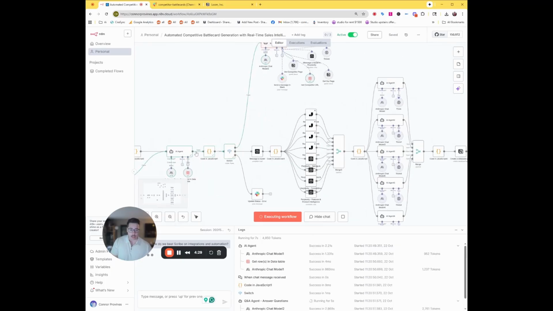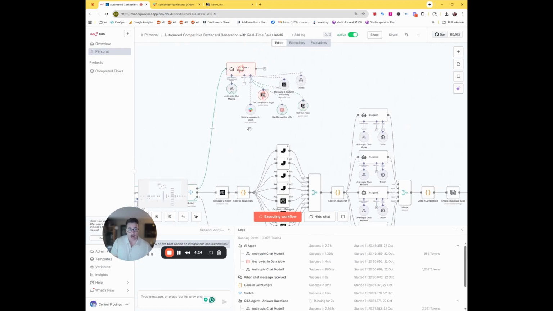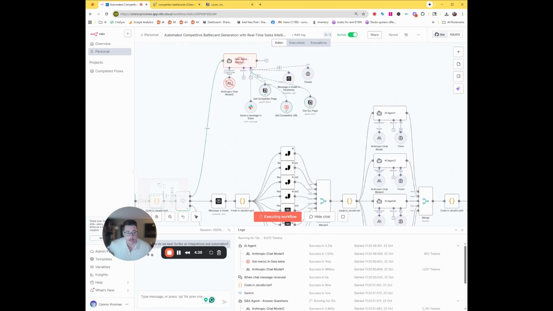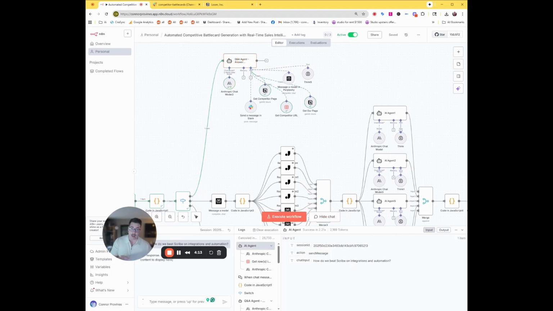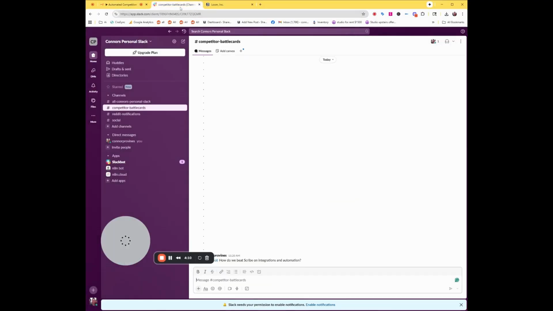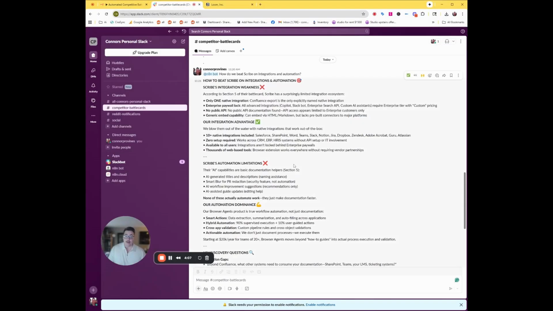We can see that it checks, it sees that Scribe is in the system. And up here, it's actually going to go into the QA bot. It's going to pull the competitor page. It's going to pull our page. It's going to check that it exists, and it's going to start running that query through itself. I'm going to stop this workflow so we don't get a double message back. But if we return back to Slack, we're going to see a message here in just one moment. And about 25 seconds later, that's our answer right there.